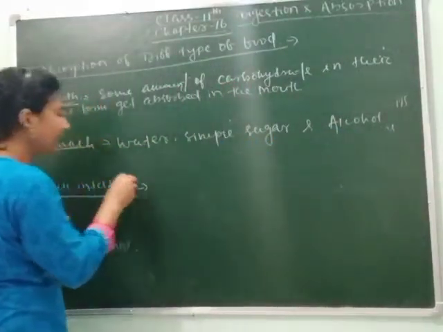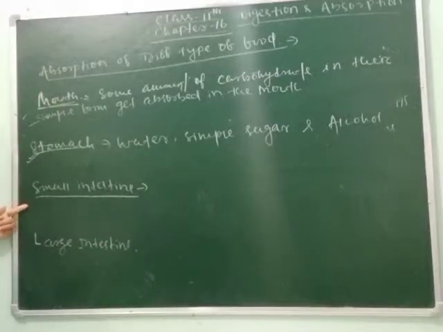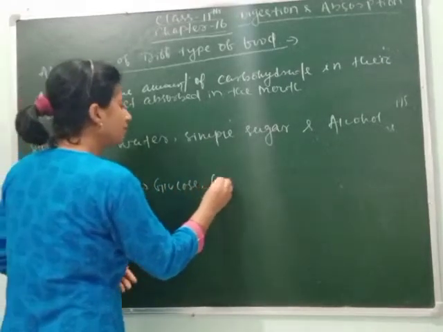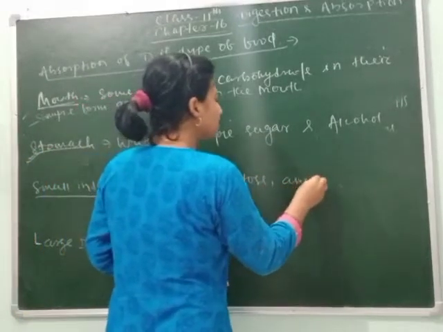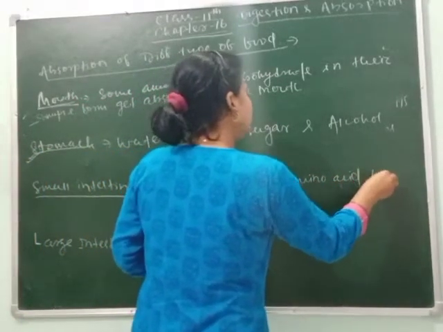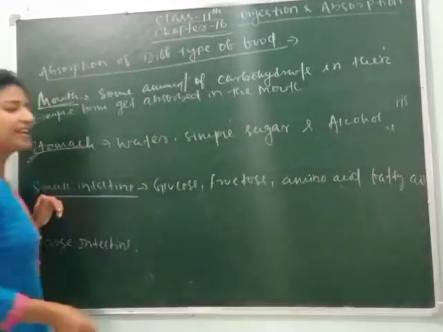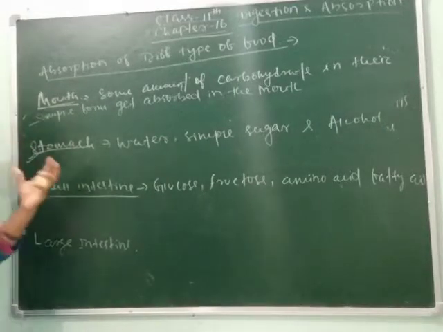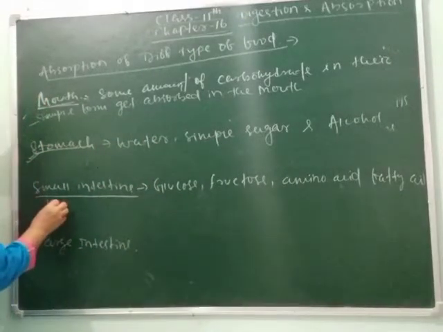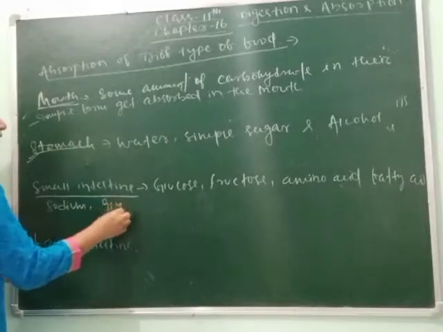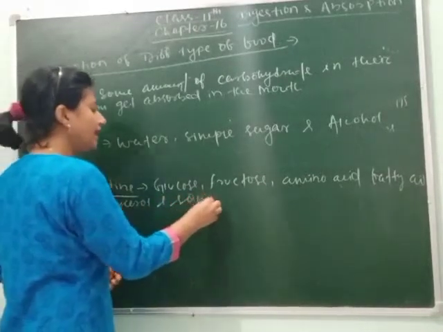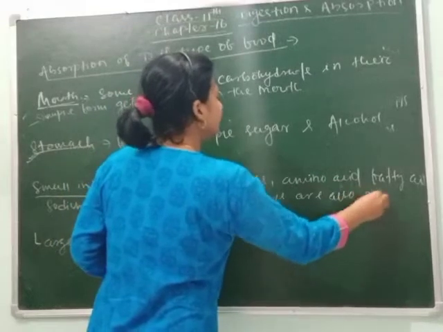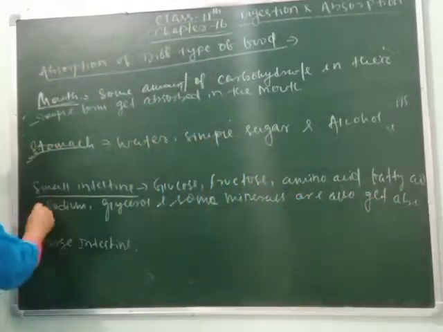So in the small intestine we can write which foods get absorbed: glucose, fructose, amino acids, fatty acids, and some amount of sodium, glycerol and some minerals are also absorbed in the small intestine, clear.